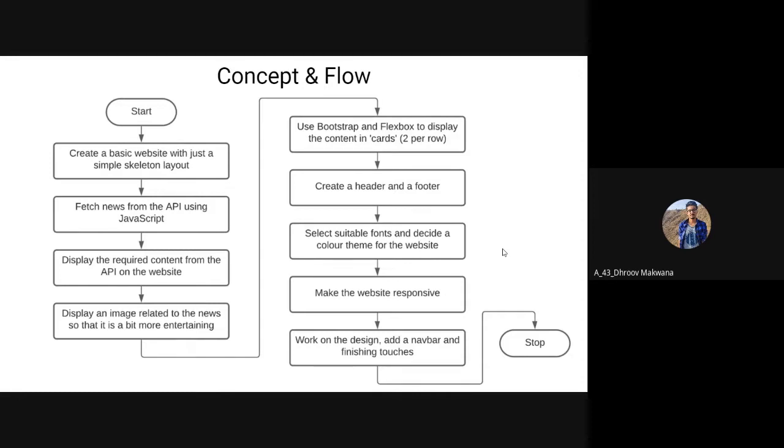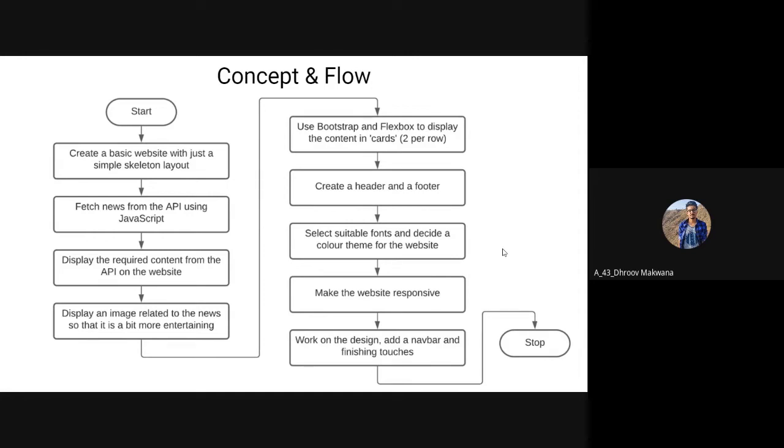The data returned by the API is in the JavaScript object notation or JSON format and usually contains a lot of data in the form of key value pairs. From that, we selected the specific data required for our website. Since a website with only text would be boring, we added images related to the news as well for each news article. This image URL is also provided by the API itself.